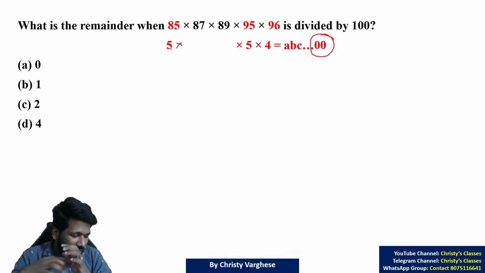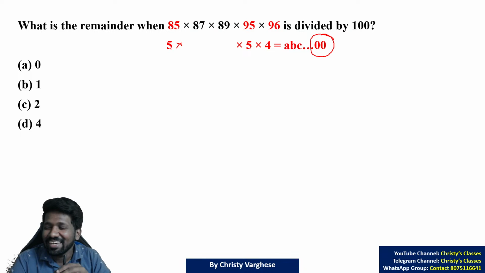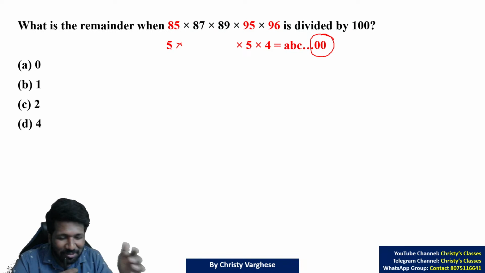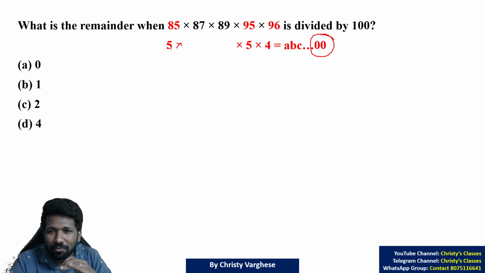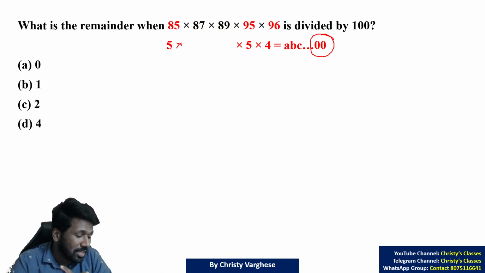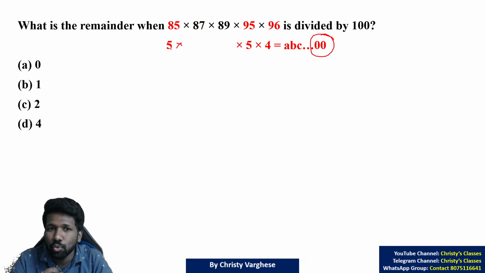According to the merit of the question, you have to deal with the question. Just like in a Malayalam movie it is mentioned, for the Malayalis here, I am telling that for a rat we will not use an AK-47. For the rat you will use poison. Just like that, for this question, using the idea of the last 2 digits being 0 is enough. You don't have to find the product, or use any other properties of remainders to do this question.